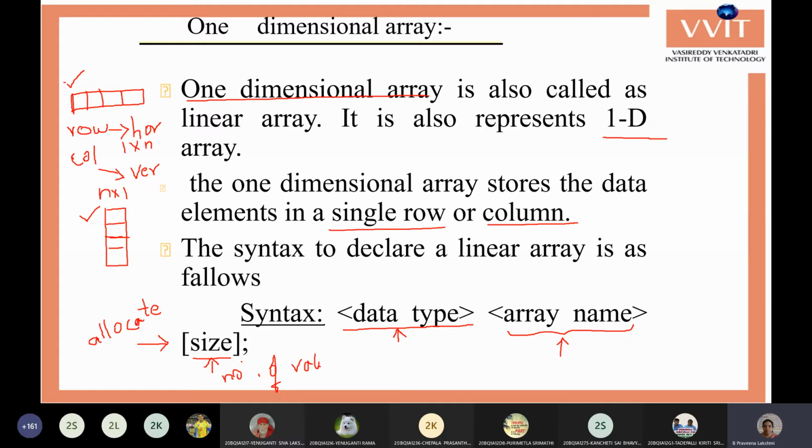Until our program completes, that space is not used by any other programs in our system. Even if you run 10 different applications, that space is not used by any other program or application. It is only reserved for our variables.